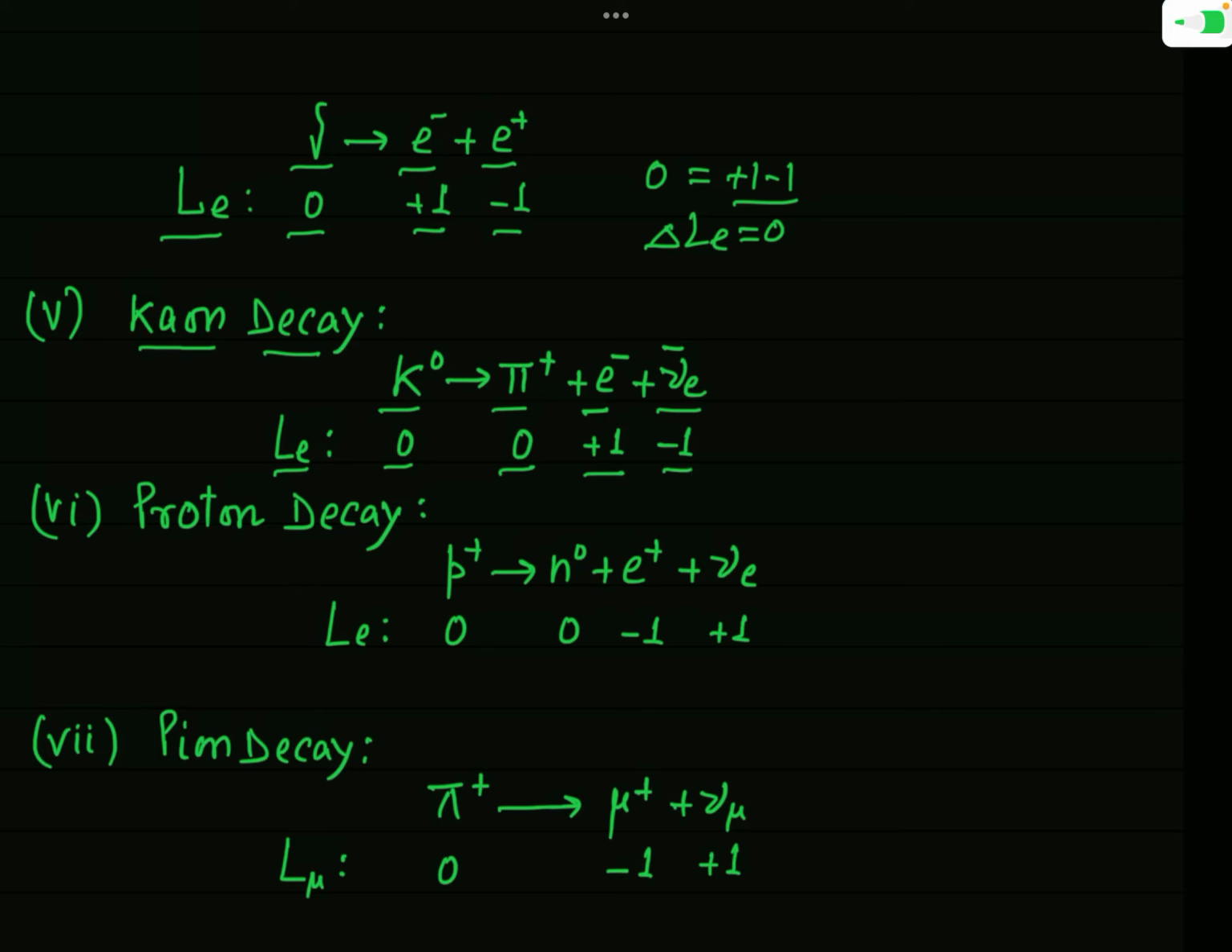So what is the initial value of Le? This is 0. And what is the final value? You can see this will be 0 plus 1 minus 1, and this will be simply 0. So in this example 2, change in Le is equal to 0, and this process will be also allowed. Okay. Now you can see the decay process of proton.